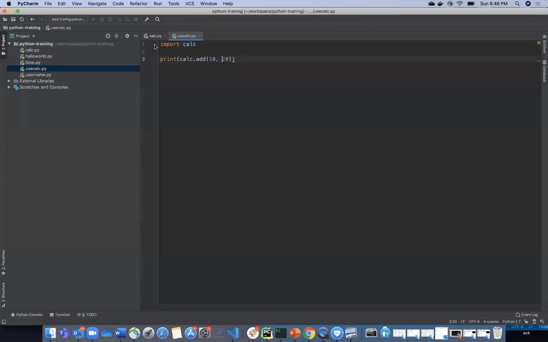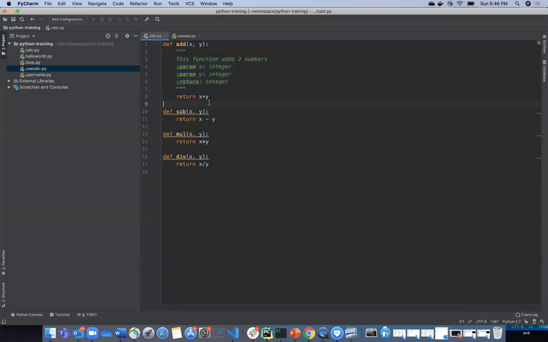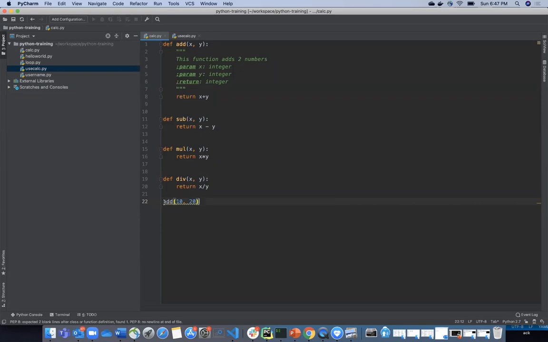Now this is a library that you want to share with all the other people. Since you defined this, they will just import it and start using this functionality so that they don't have to write this code again and again. But here, I can directly call the function in the same library, right? But generally with libraries, we should not directly call it. I just want to show you what happens. So now the add function with 10 comma 20, I'm calling it directly.